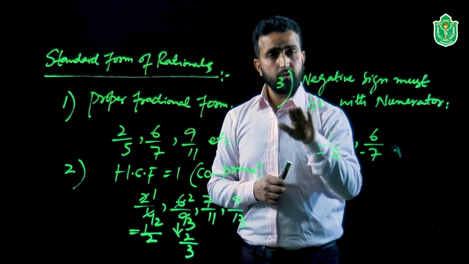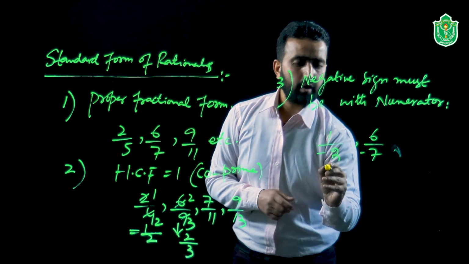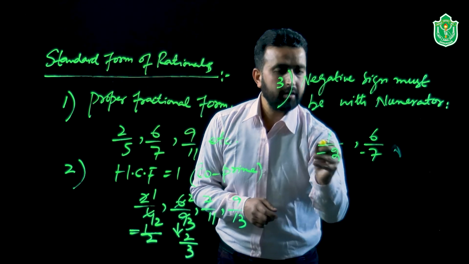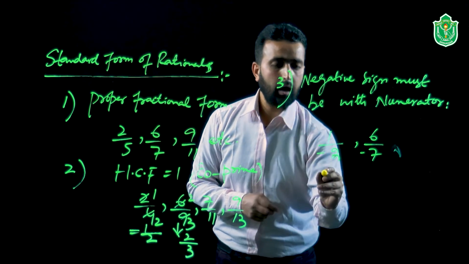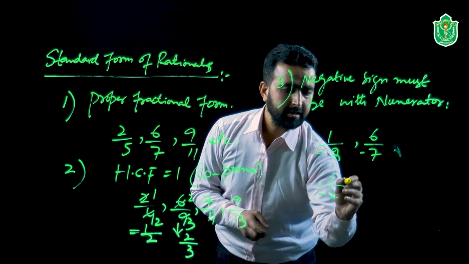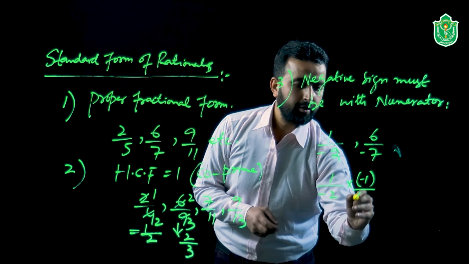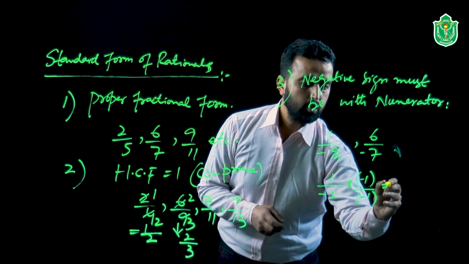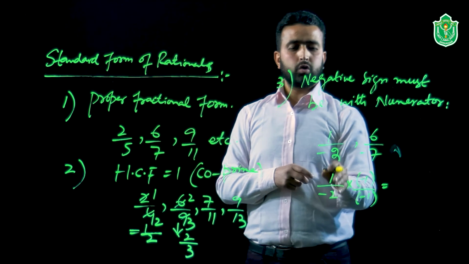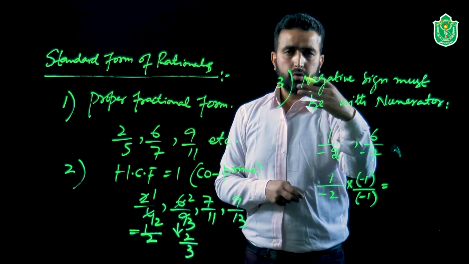But when we talk about writing it in the standard form, what we have to do is bring the sign to the numerator as well. How to do that? We go for rationalization. We can multiply the numerator and the denominator by -1, so that we convert the negative sign in the denominator to the numerator.